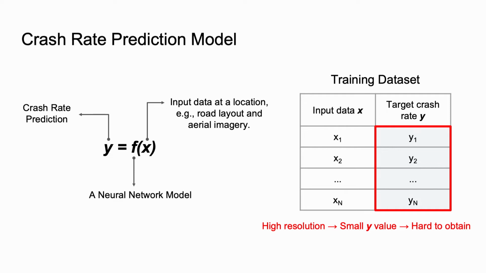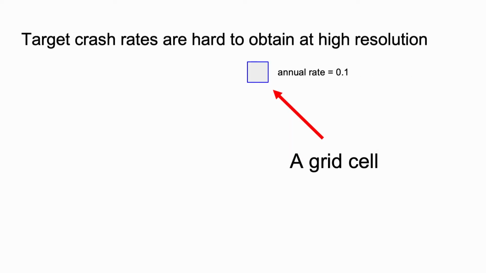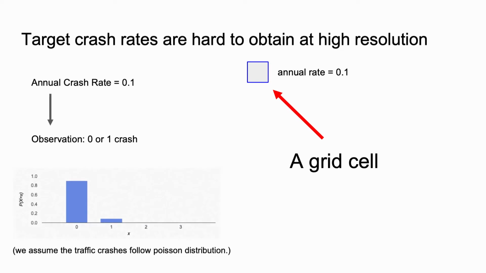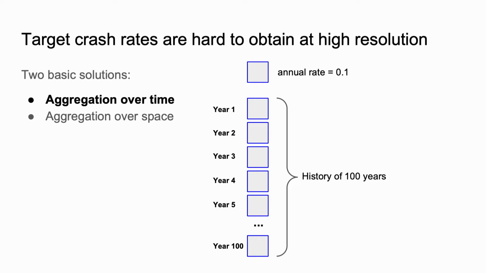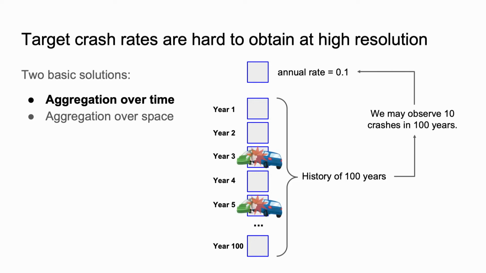This is because when the resolution is high, the annual crash rate at each grid cell can be very small, for example 1/10, which means if you look at the count of crashes at that location over a year, you will observe 0 or 1 crash. Simply based on this observation, it is very difficult to estimate the crash rate correctly. There are two simple solutions to fix it. One is to aggregate crashes over time. If we have 100-year-long historical data, we may observe 10 crashes in 100 years, and that can help us to estimate the 1/10 annual rate.